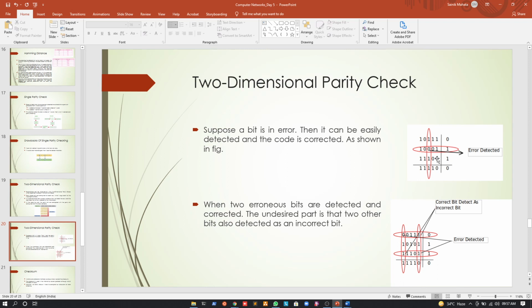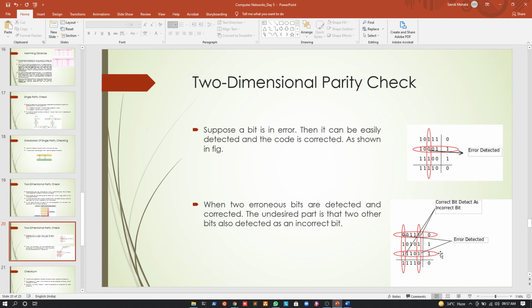But suppose there is a 2-bit error, a multi-bit error or a burst error, let us see what happens. You can see that in the first row we are having a mismatch in the parity, right? Also in the first column we are having a mismatch in the parity. Also for the third row we are having a mismatch in parity, and also for the fifth column we are having a mismatch in the parity.